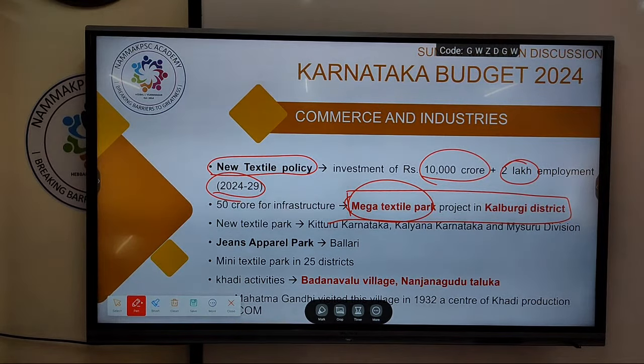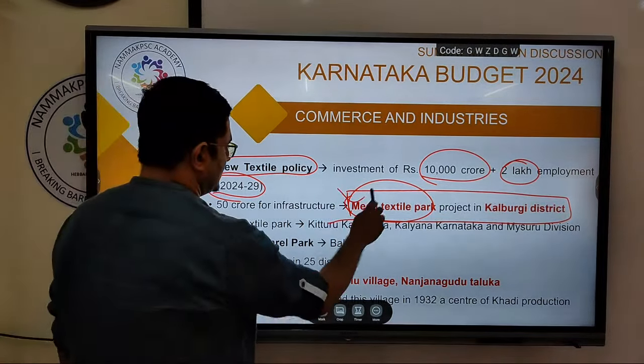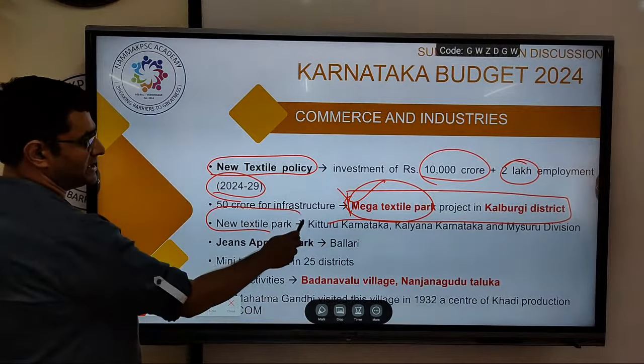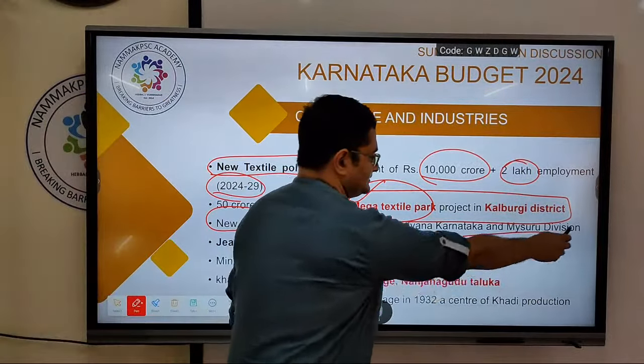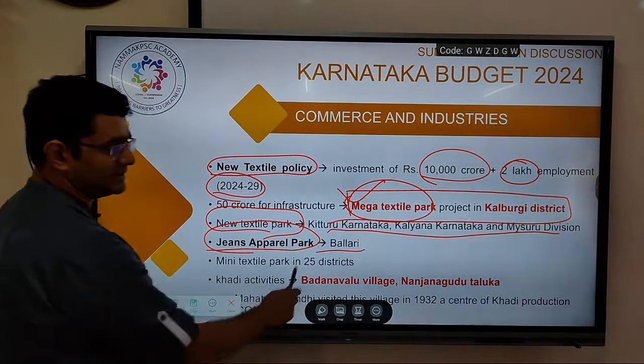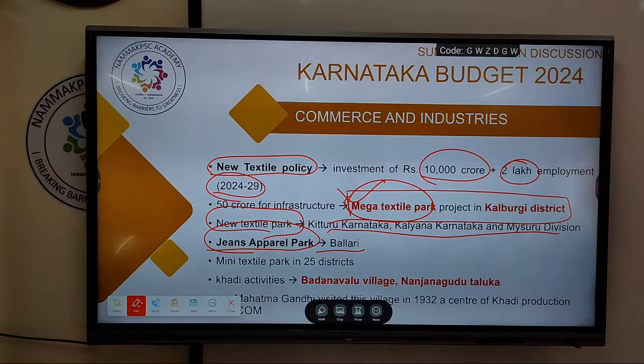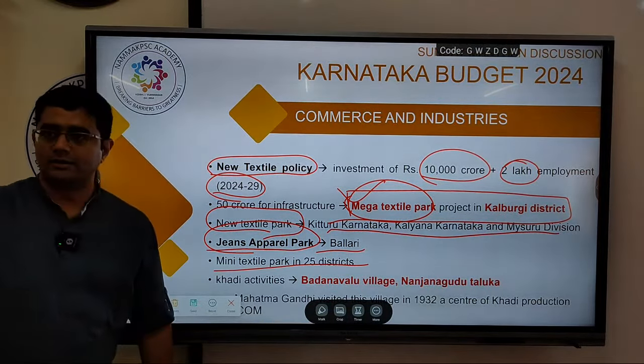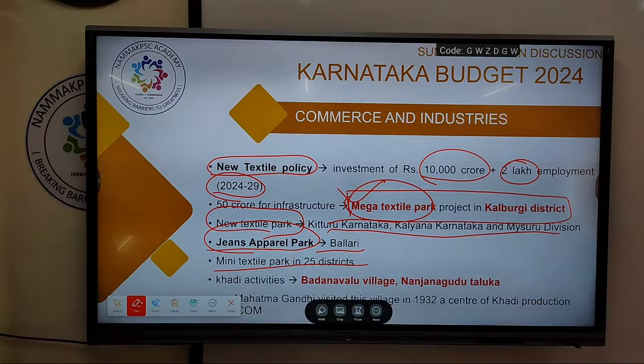Is that okay? So several such were opened even in UP and all of that. One such in Karnataka, that is Kalburgi district. Important. Remember this. Then new textile parks will be set up in these places. All right. Jeans apparel park, Ballari. Remember this also. Jeans apparel park. Then mini textile park in 25 districts.